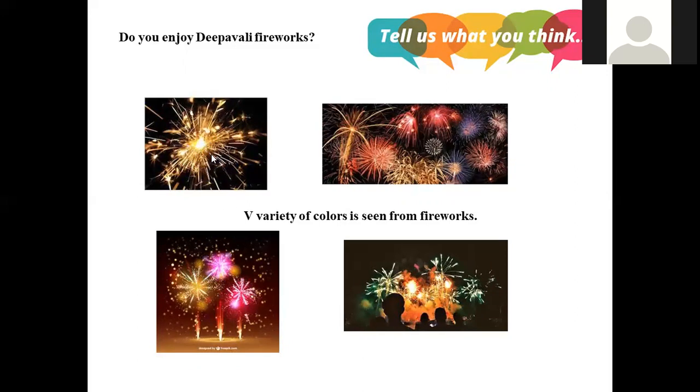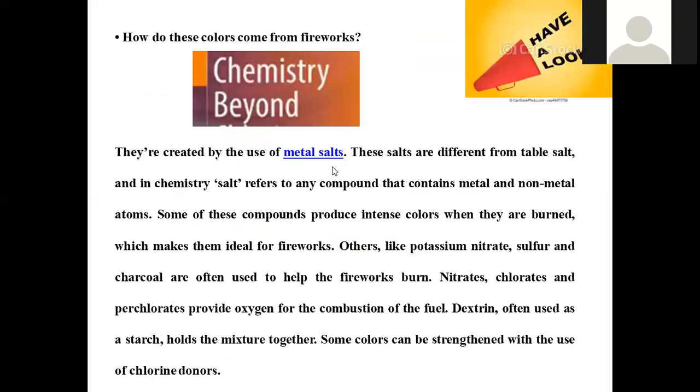So if sodium is there, you will get a golden yellow color, strontium will give crimson red color, barium will give apple green, and calcium will give that green color only. So in this way, various metals, when present, are able to give different colors, right? Let us understand what could be the reason and what chemistry lies behind that.